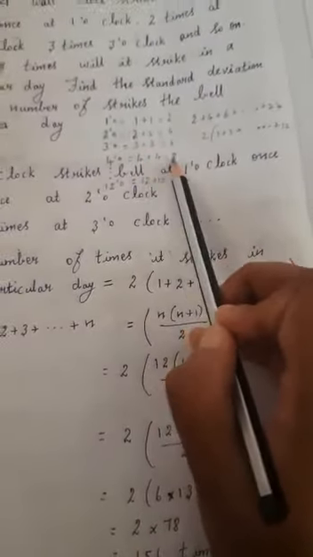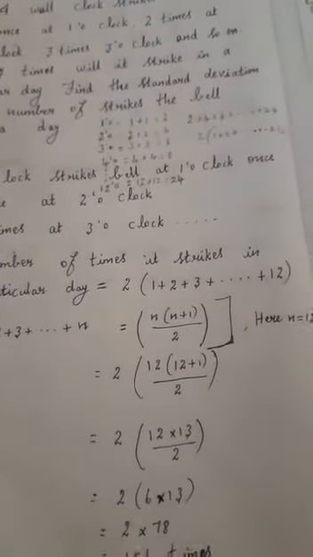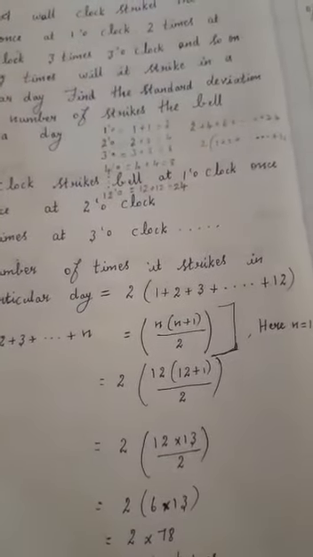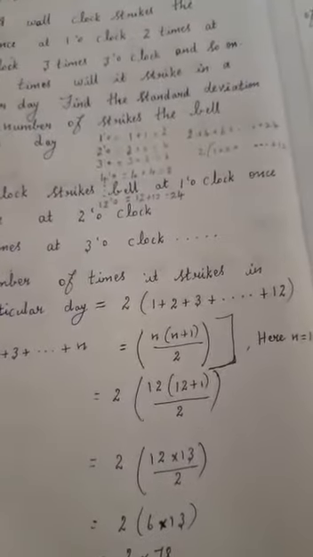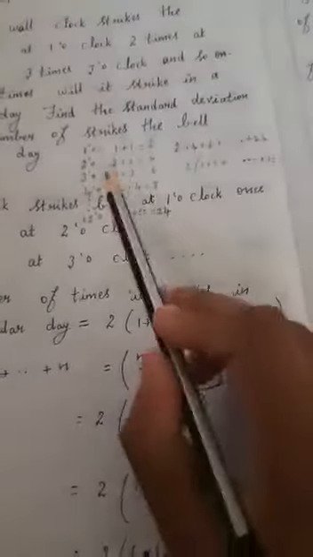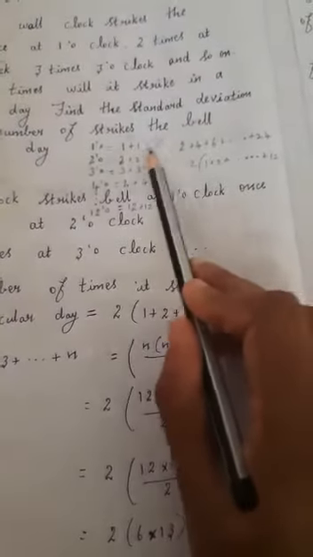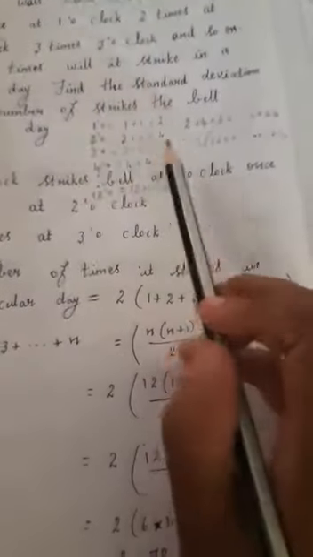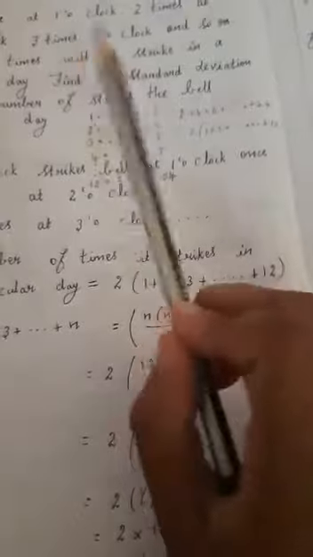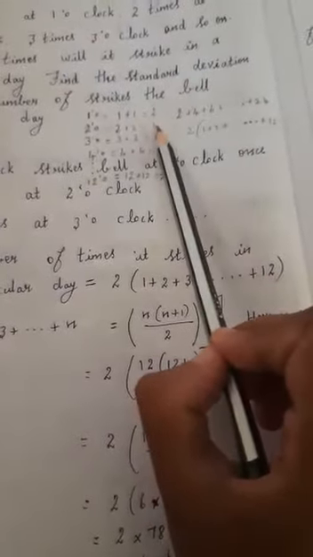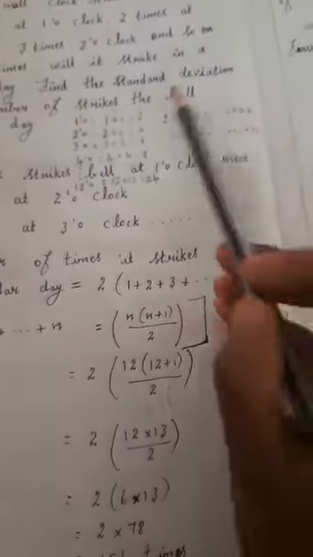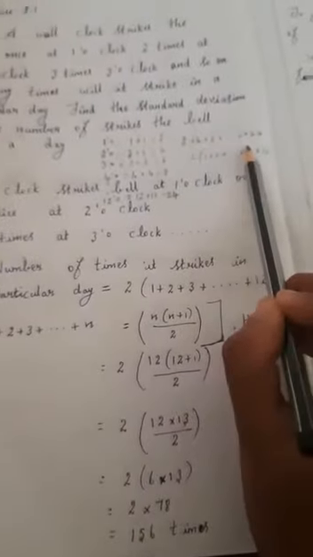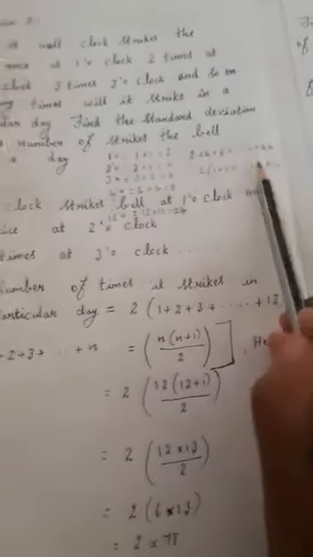Because from 1 to 12, in one day you have 24 hours. So in one day, how many times will 1 o'clock come? 2 times it will come. At 1 o'clock the bell will strike one time only, so 1 plus 1, totally 2 times the bell will strike. For 2 o'clock, 2 times the bell will strike, and 2 o'clock comes twice in one day, so totally 4 times. Like that we have written. We need to find out totally how many times it will strike.